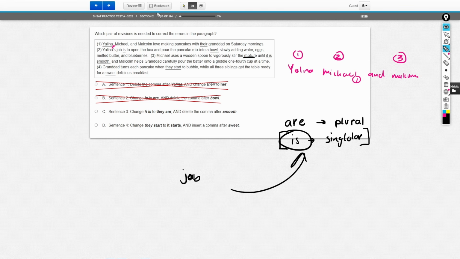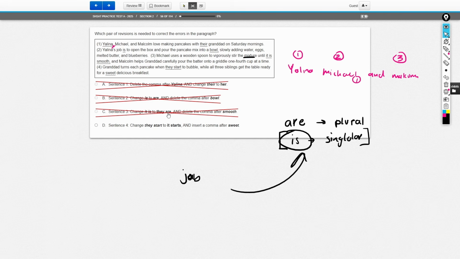So choice 3 is wrong because we're making this needlessly plural. We're talking about the mixture, so we use singular words to describe it. We don't use plural words. If I were to change it is into they are, then the sentence would read, Michael uses a wooden spoon to vigorously stir the mixture until they are smooth. Again, that doesn't make sense. That doesn't sound right.